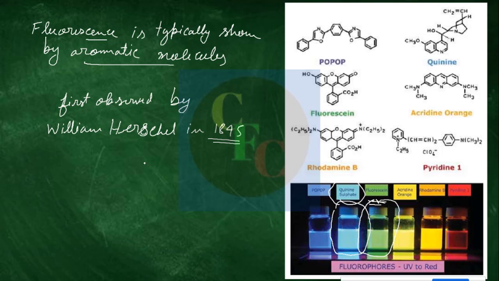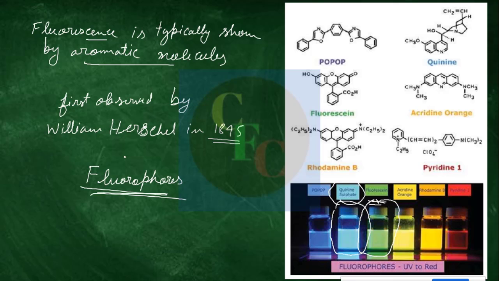Now, these molecules which show fluorescence are called fluorophores. Henceforth, whenever we say a fluorophore, we mean that this molecule shows fluorescence.